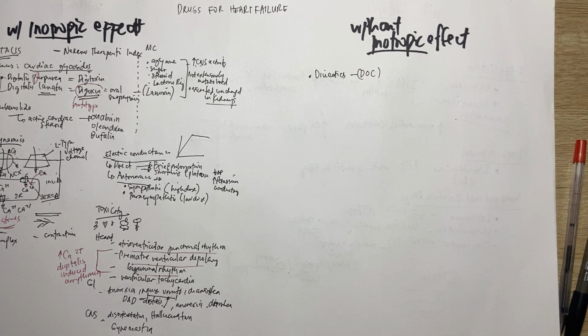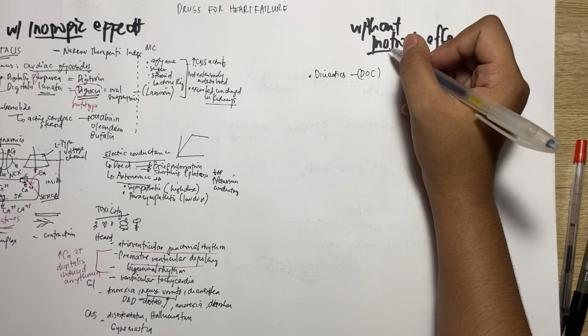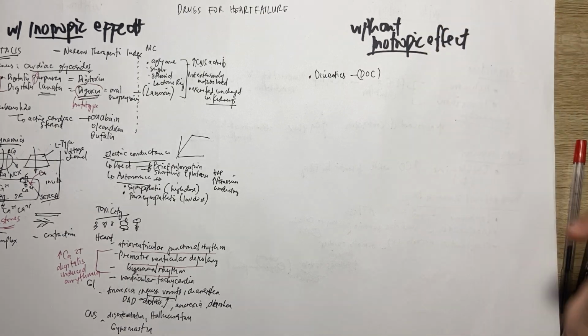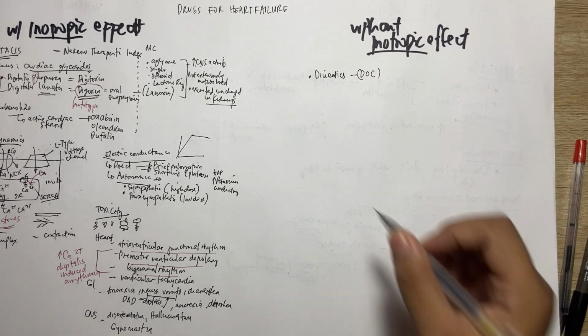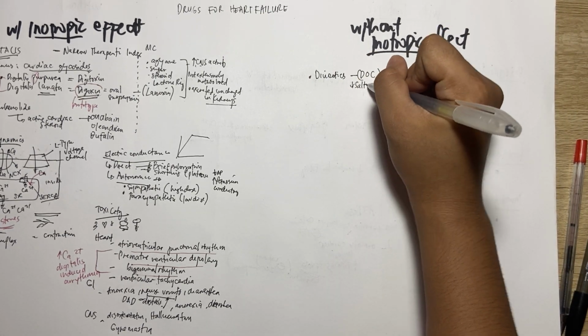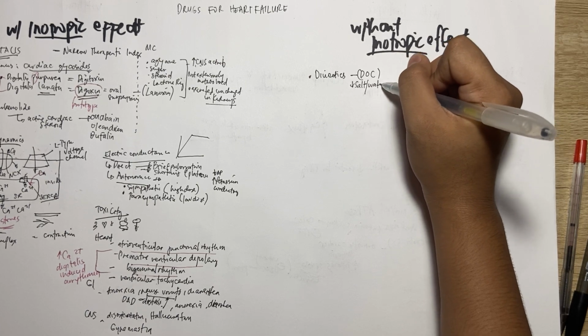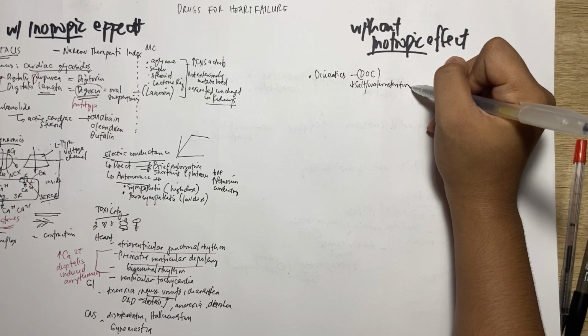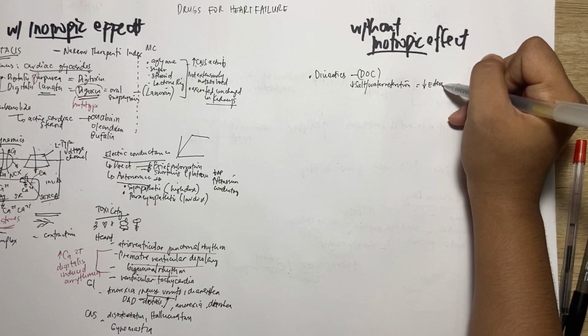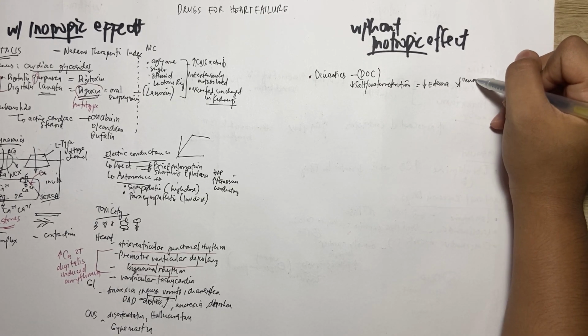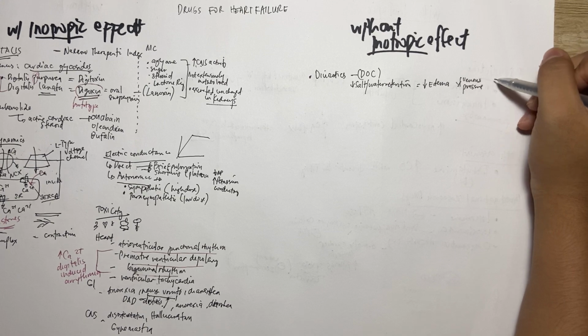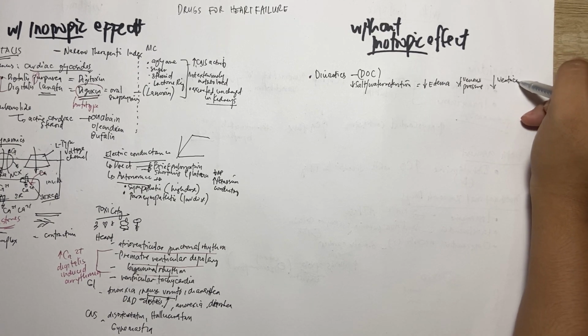Since the heart can no longer pump, water stays there. So if we give diuretics, what happens? It decreases salt and water retention in the body, thereby decreasing edema and also venous pressure, and then it decreases ventricular preload.